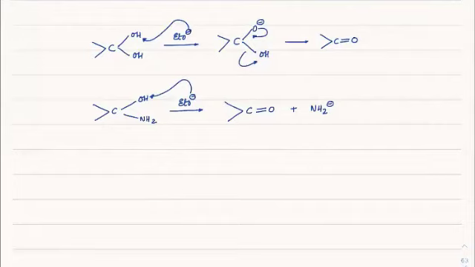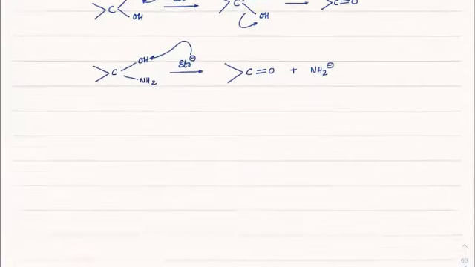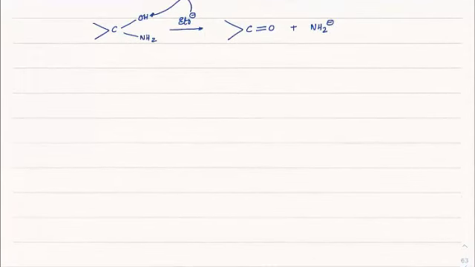I guess that is clear. So that is about even the E1cB mechanism.